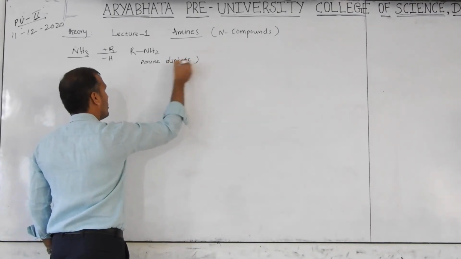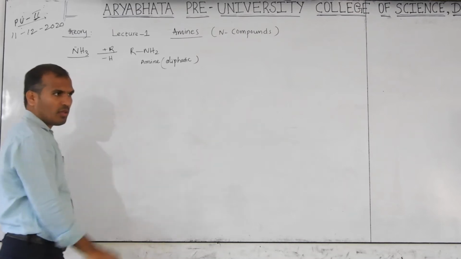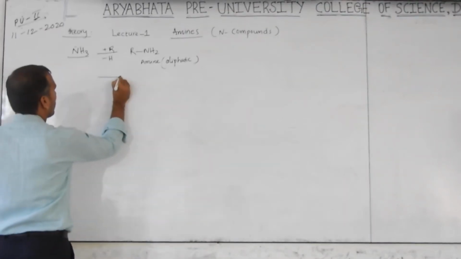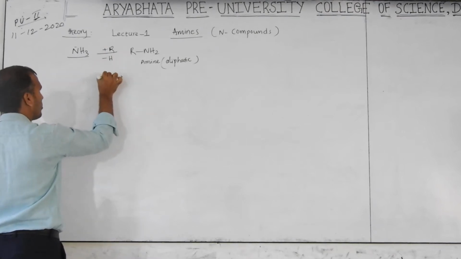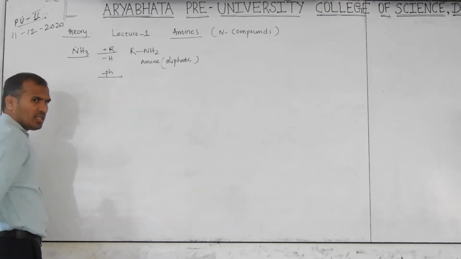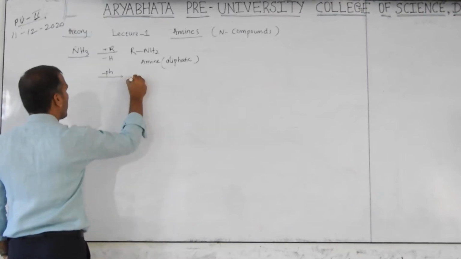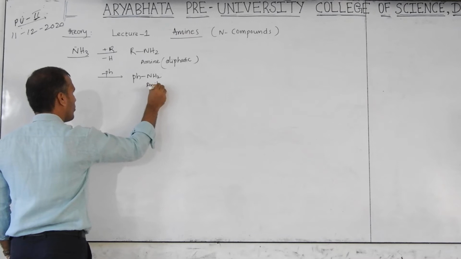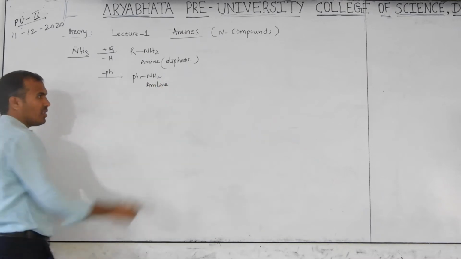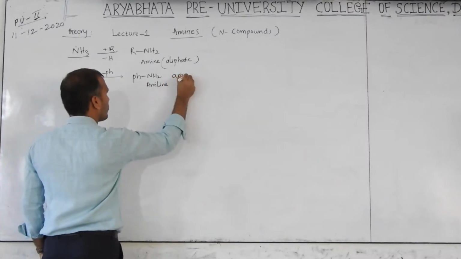Aliphatic means this is not aromatic. If one hydrogen is removed and a phenyl group, C6H5, is placed, then you get C6H5NH2. This is called aniline. This is aromatic.